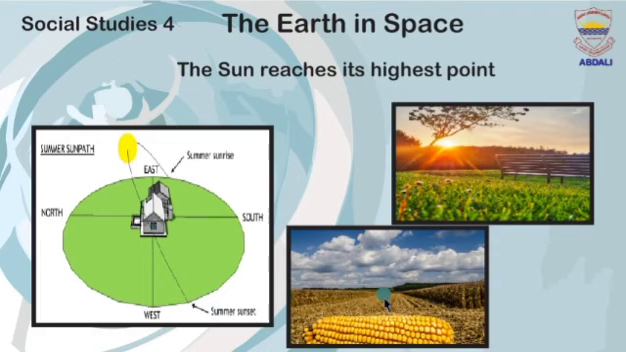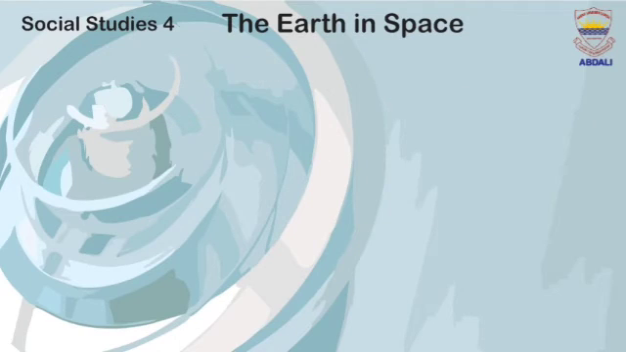Dear students, now I am going to ask you a question. When does the sun reach its highest point? What will be your answer? Yes, in the northern hemisphere, the sun reaches its highest point in the sky at midsummer, 21st June, a very hot day.